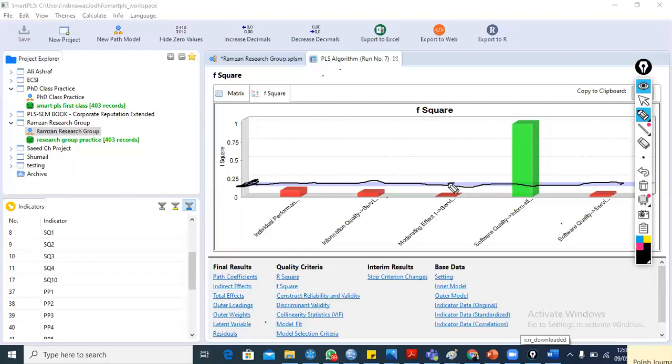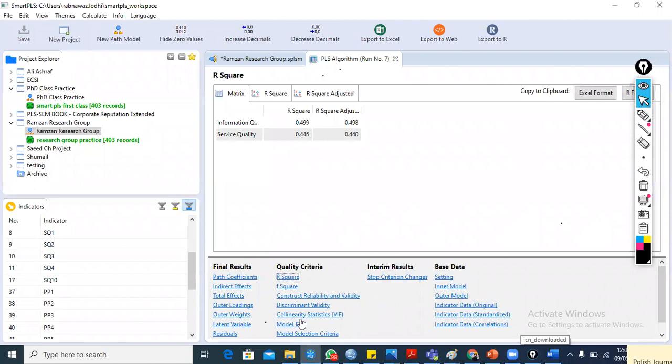So this situation is dangerous according to F square if it is not fit relationship-wise. So we have the option not to report this F square value. We can conceal our weaknesses. So this is the weakness, and we should go for the other model fit criteria because R square is good. This is good. You should report them, and there is also model fit criteria.